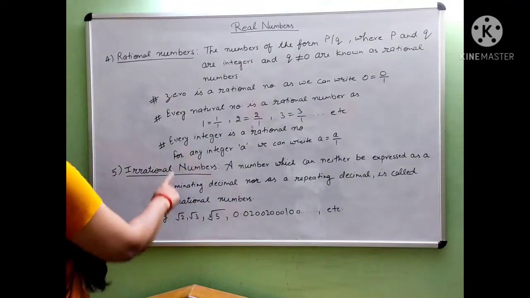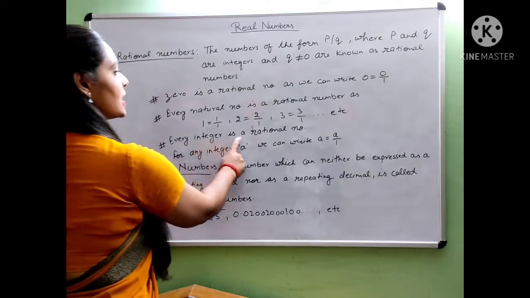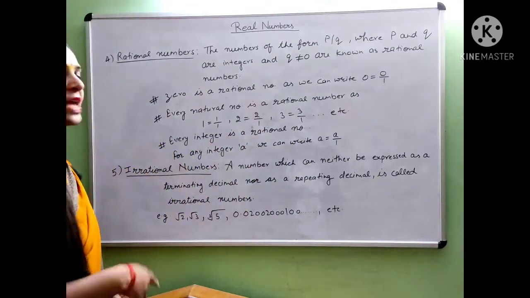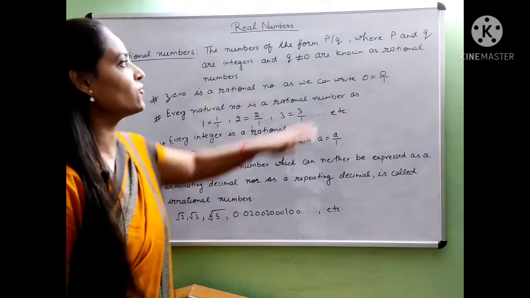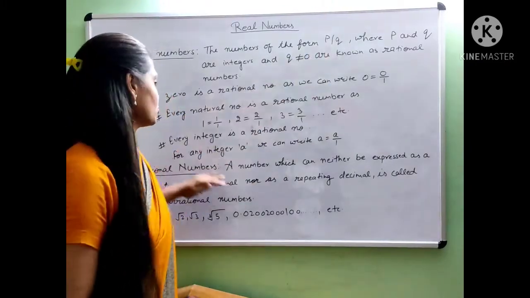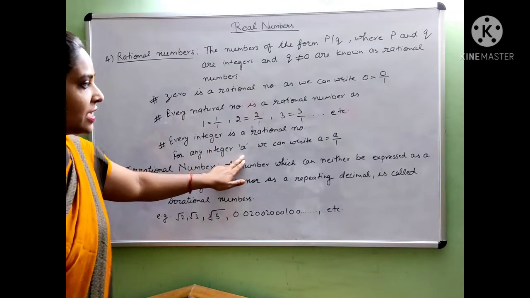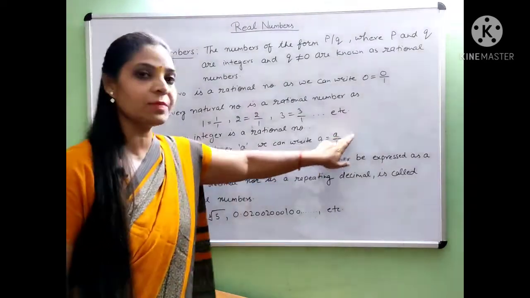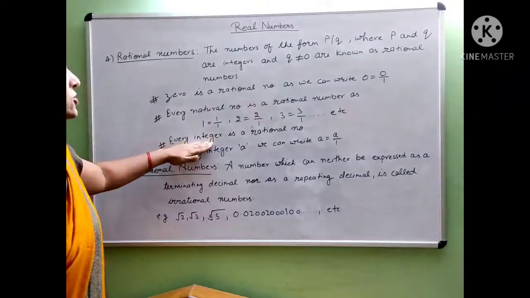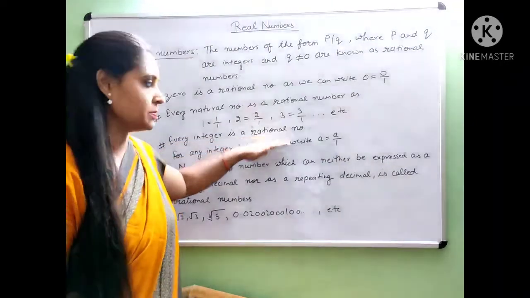Next special case is every integer is a rational number, because every integer can be represented in the form p upon q. So let's take an example here. For an integer a, we can write a as a upon 1. So every integer is also a rational number.